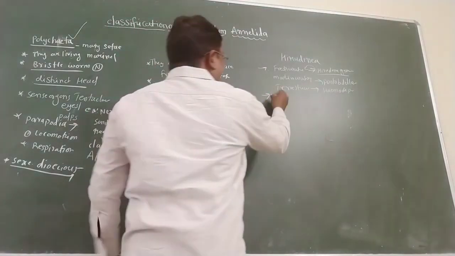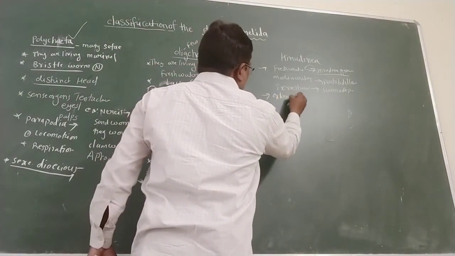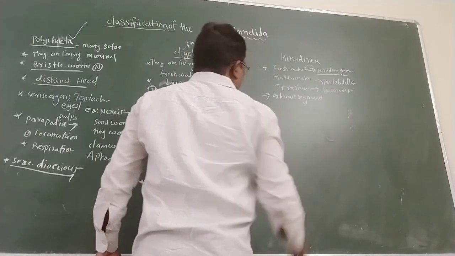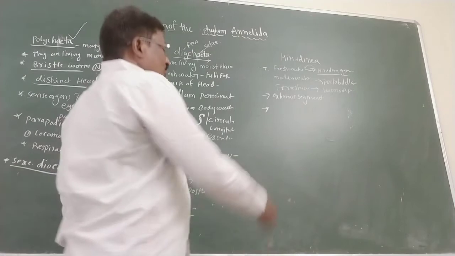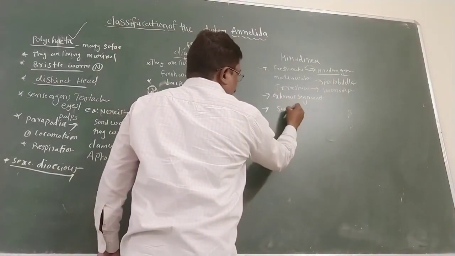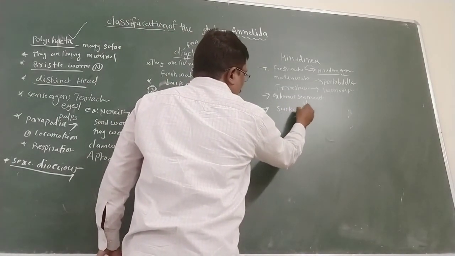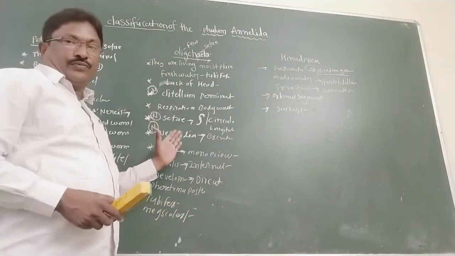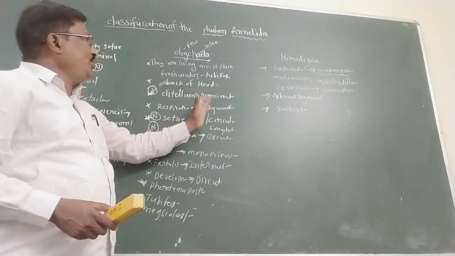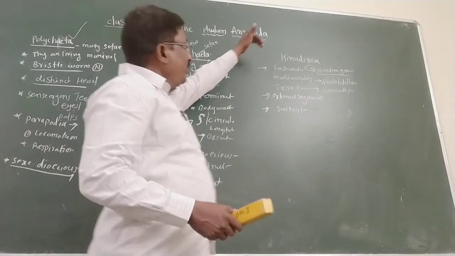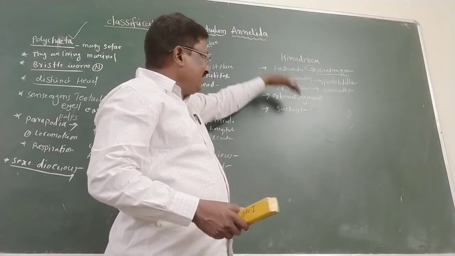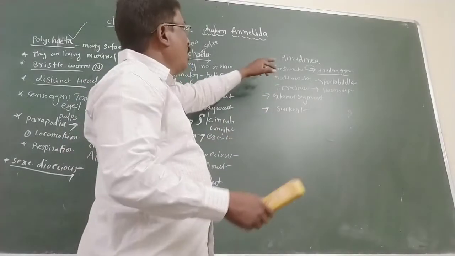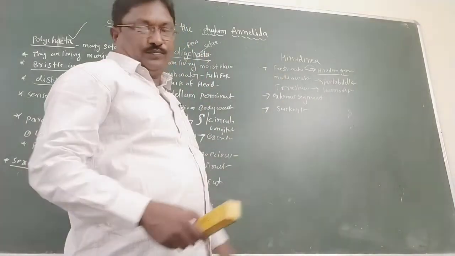The locomotory organs are suckers. In Oligochaeta 1 to 120 segments are present, but in Hirudinea there are 33 segments and 105 subsegments. That is the variation between Hirudinea and Oligochaeta.